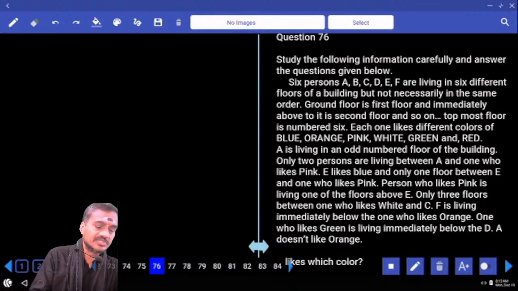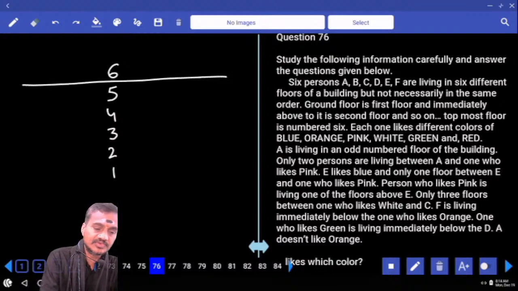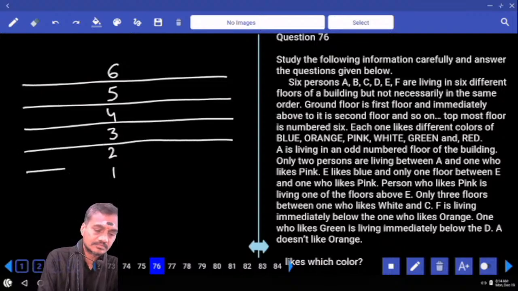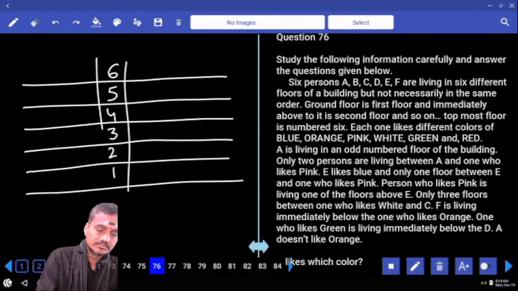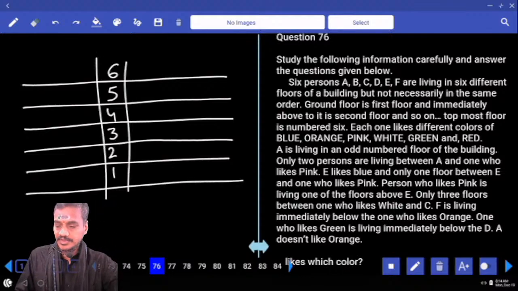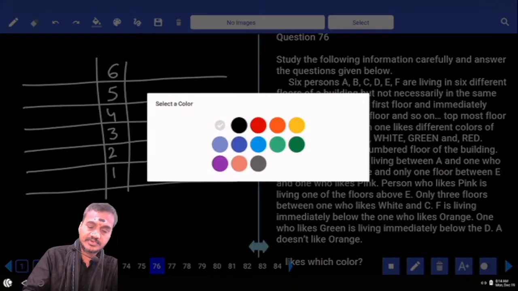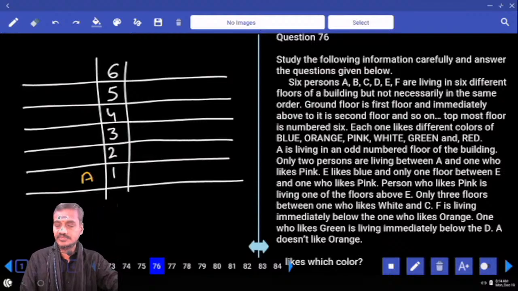And 6 persons staying on these 6 different floors means floors 6, 5, 4, 3, 2, and 1. Now 6 persons are staying on these 6 different floors. And A is living on an odd number floor. A can be on the first floor, third floor, or the 5th floor.